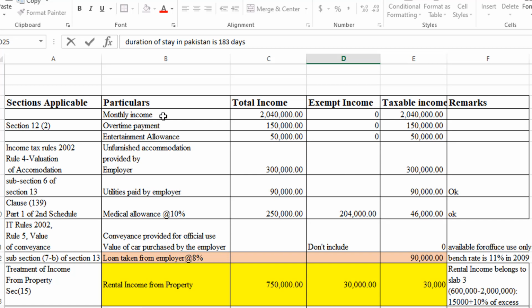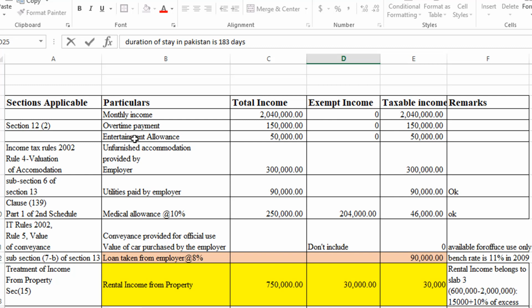So monthly income is not exemptible. This is the monthly income, and we have multiplied by 12 because we are going to determine the taxable income for the tax year 2022. You must mention here tax year 2022. So taxable income is 2.04 million.